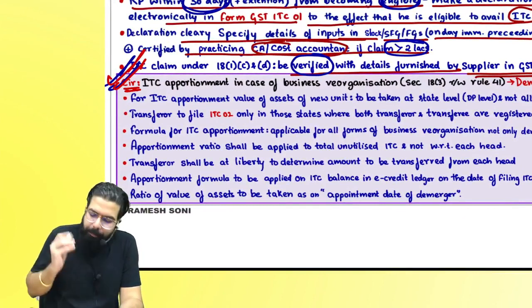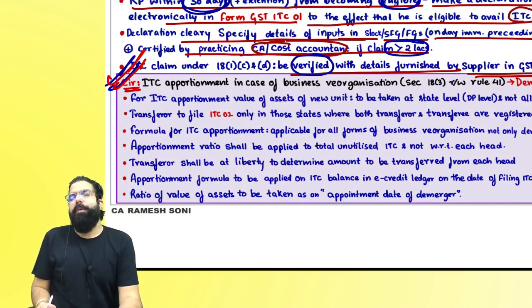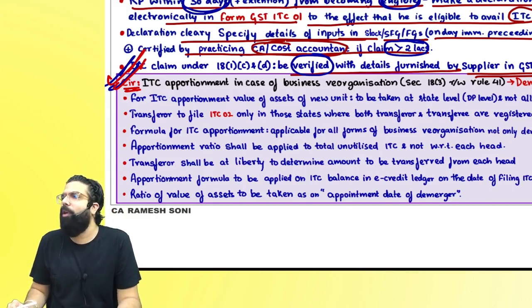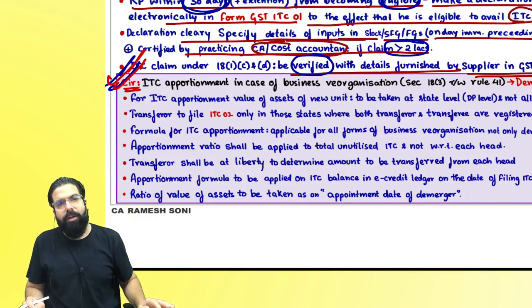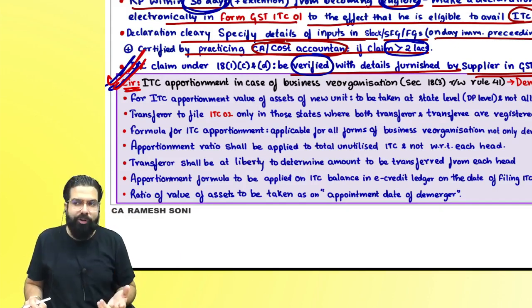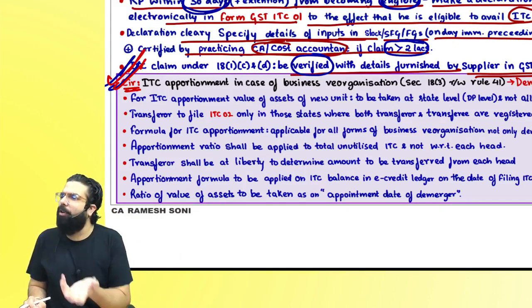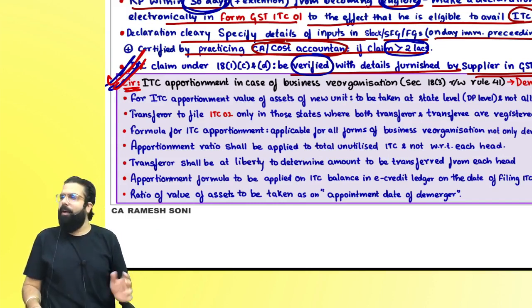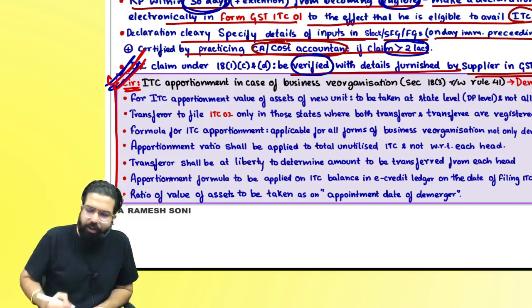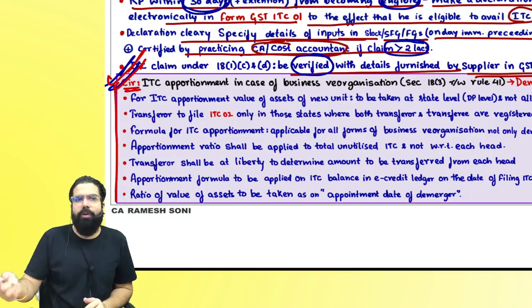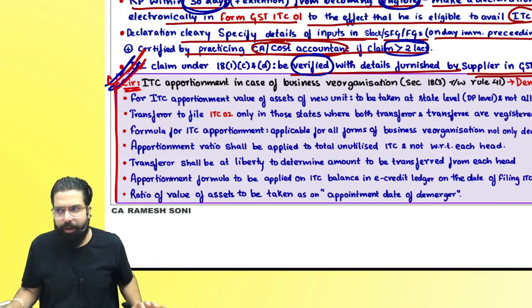People went ahead and asked, sir, when you are telling about demerger, when it is done, we have to transfer the ITC on the assets ratio. How is it done? People had a lot of confusion, so they asked the government, and the government went ahead and clarified. This circular is given in your book. I will explain it to you. When you read your book, the same thing is told over there also.